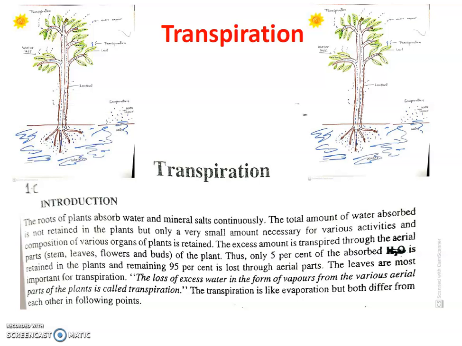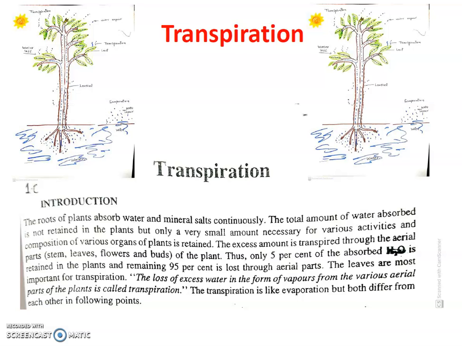In this video, I am going to explain the process of transpiration. The transpiration process takes place in the plant. Plants absorb water and minerals through roots and transport them to various aerial parts, like leaves, flowers, fruits, branches, etc. But all the absorbed water is not used by the plant for various activities.